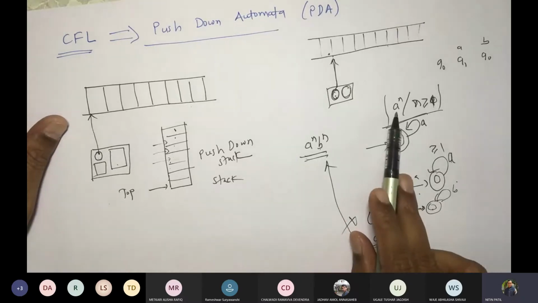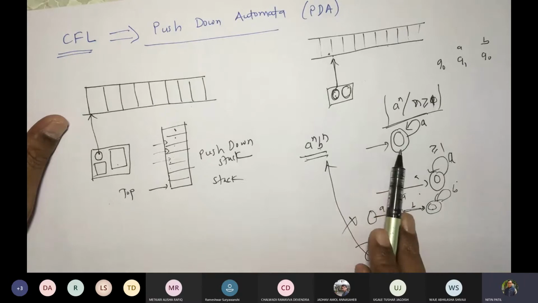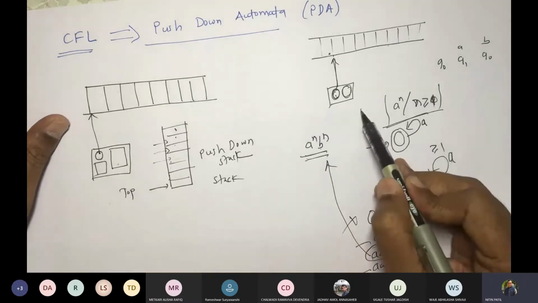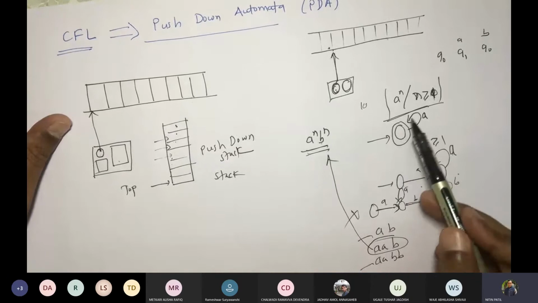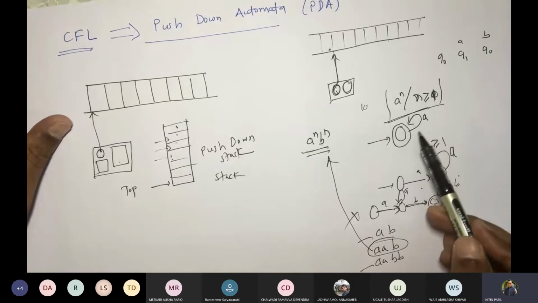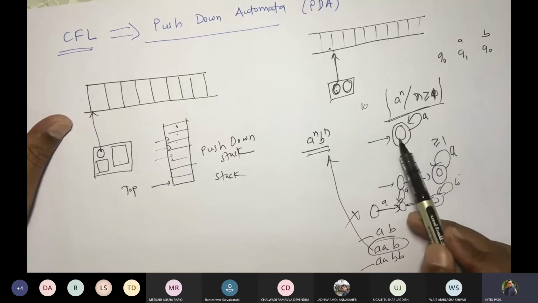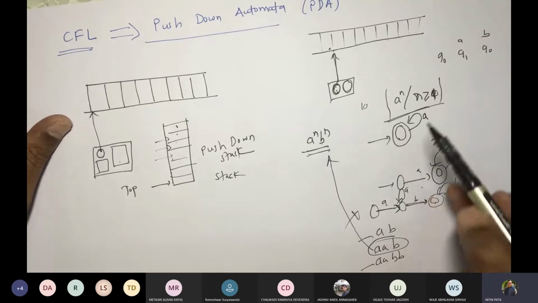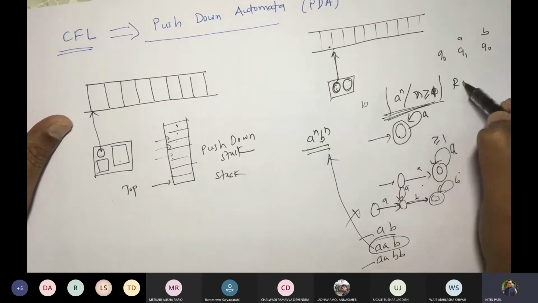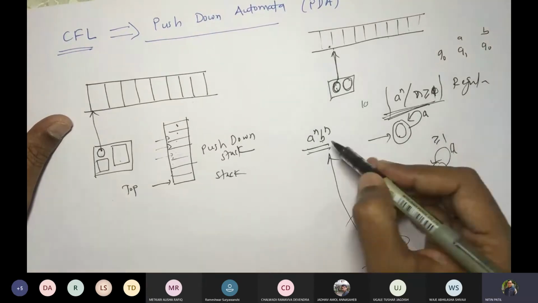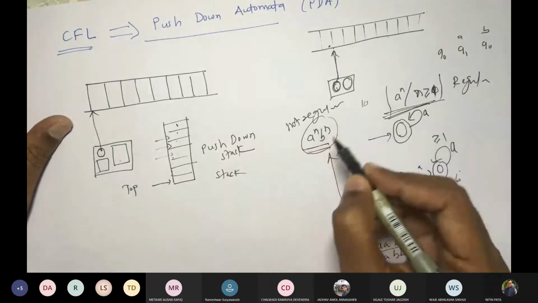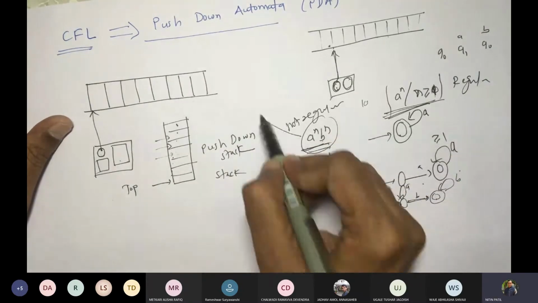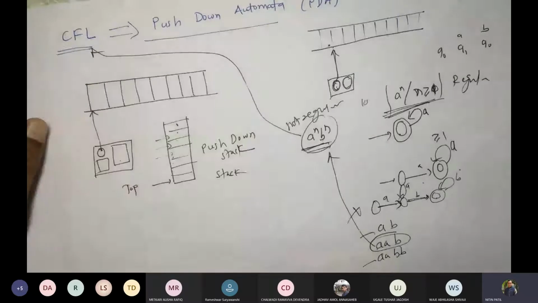This is a regular language because we can easily construct a finite automata for this, no matter what the value of n is. If you take n to be 10, so 10 times say 1, 2, 3, 4, 5, 6, 7, 8, 9, 10. 10 times you take this, you reach the final state. So this is referred to as a regular language. Fine. But this kind of language would not be regular. That's why this language fits into this form, CFL.